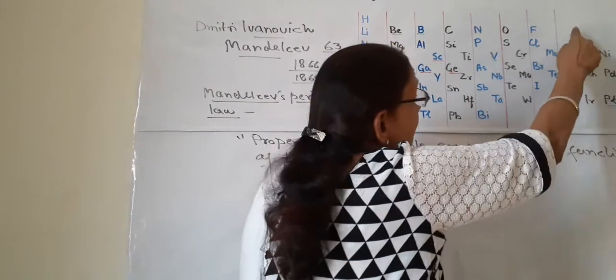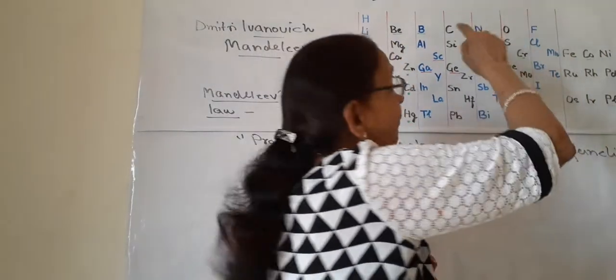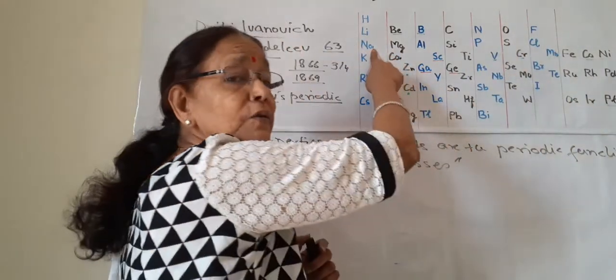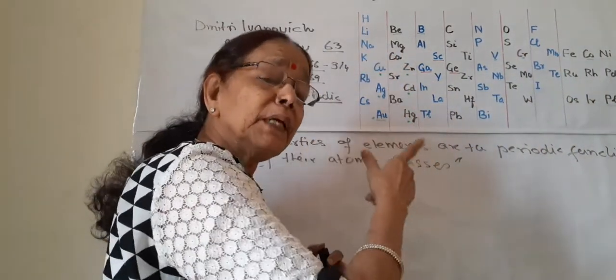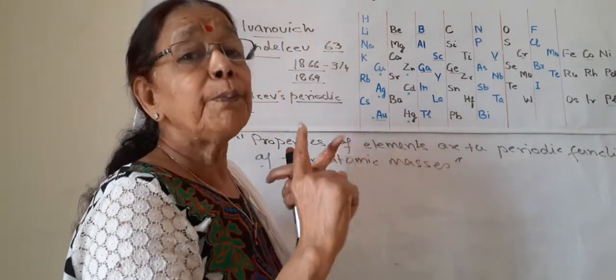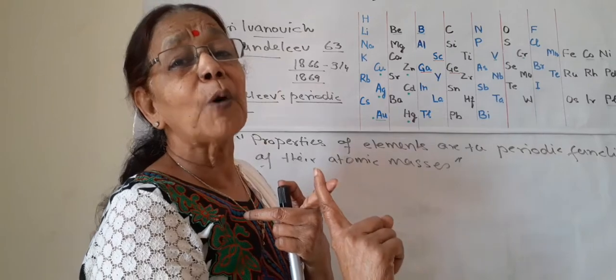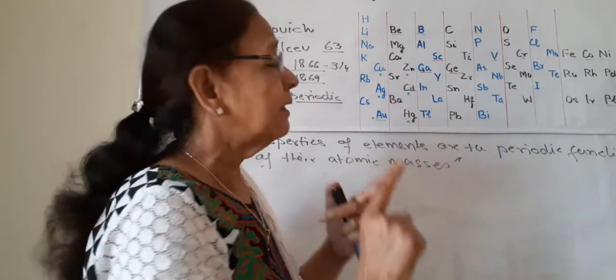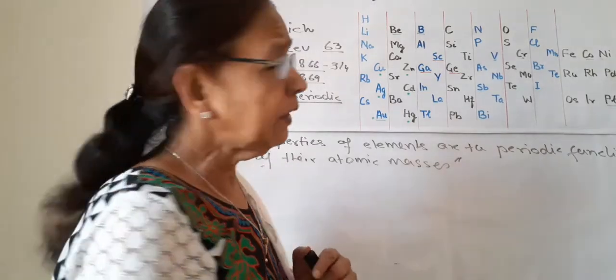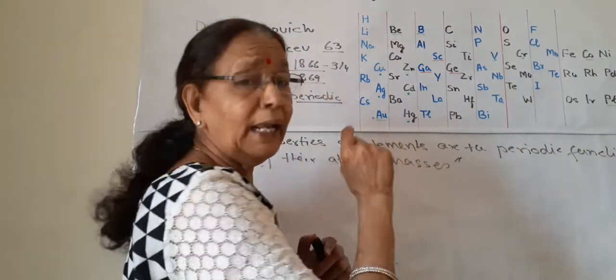So after a fixed or regular interval, the properties of elements repeat themselves. That is, there is a periodicity in the properties of elements. That's why it is known as the periodic table of elements.